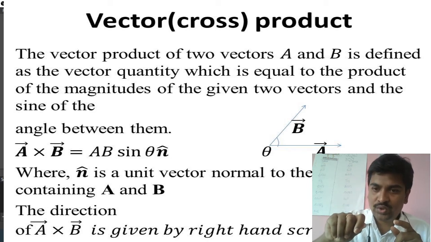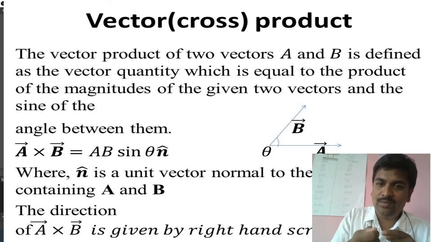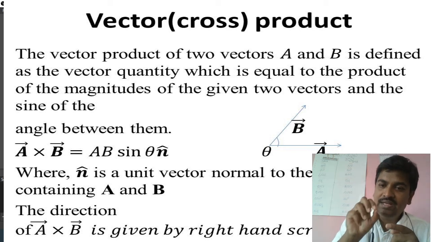Suppose you screw a screw from A to B, there is an A vector, there is a B vector. If you screw it from A to B, the direction in which the tip of the screw moves will give you the direction of A cross B.